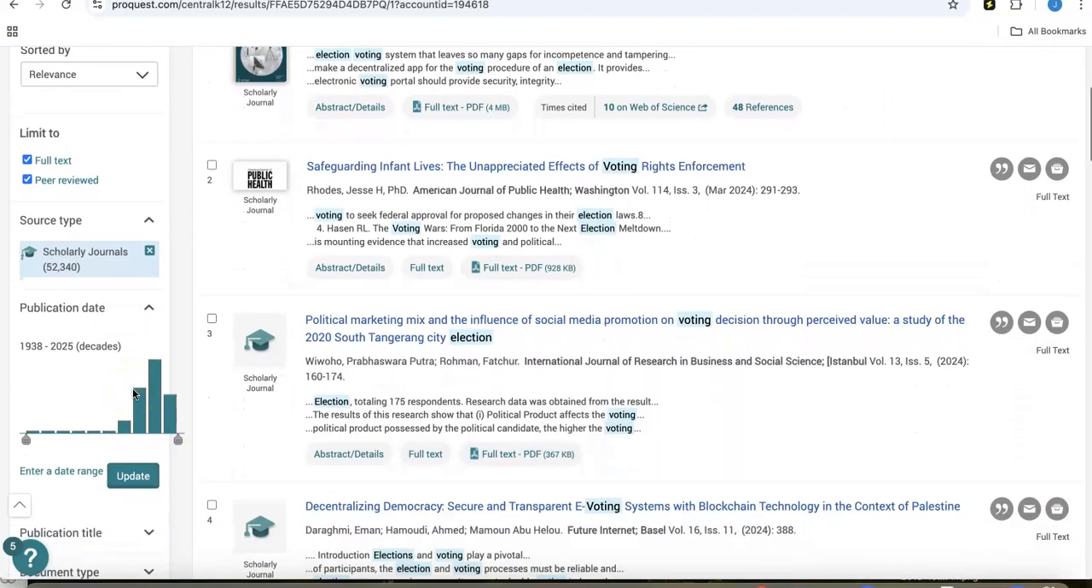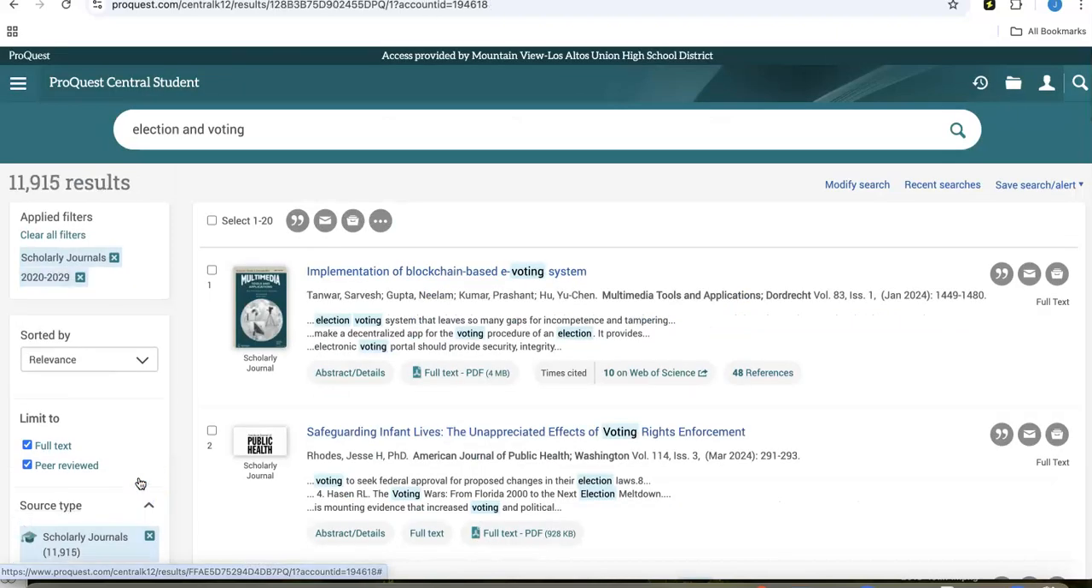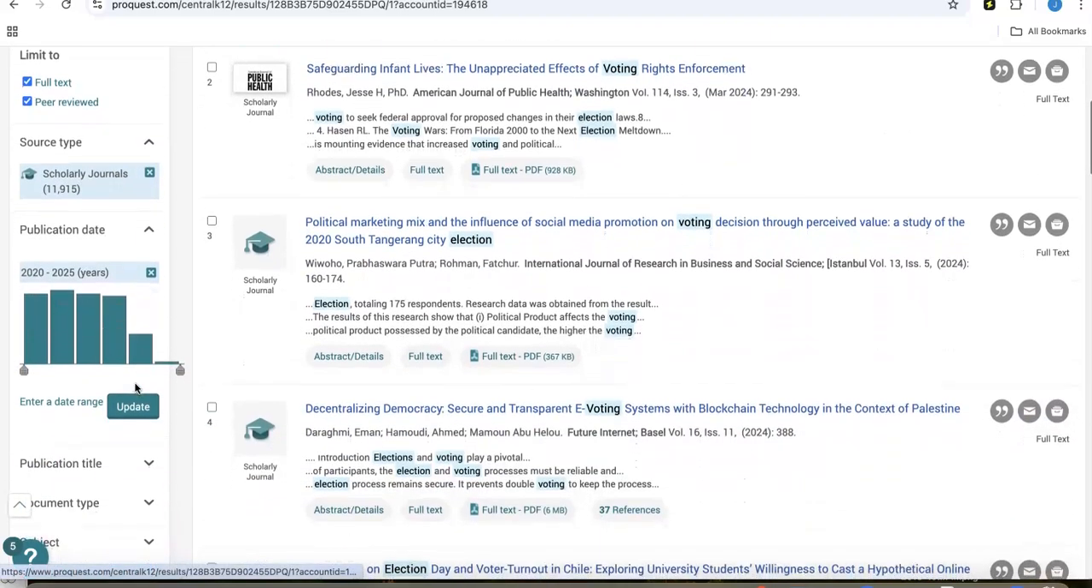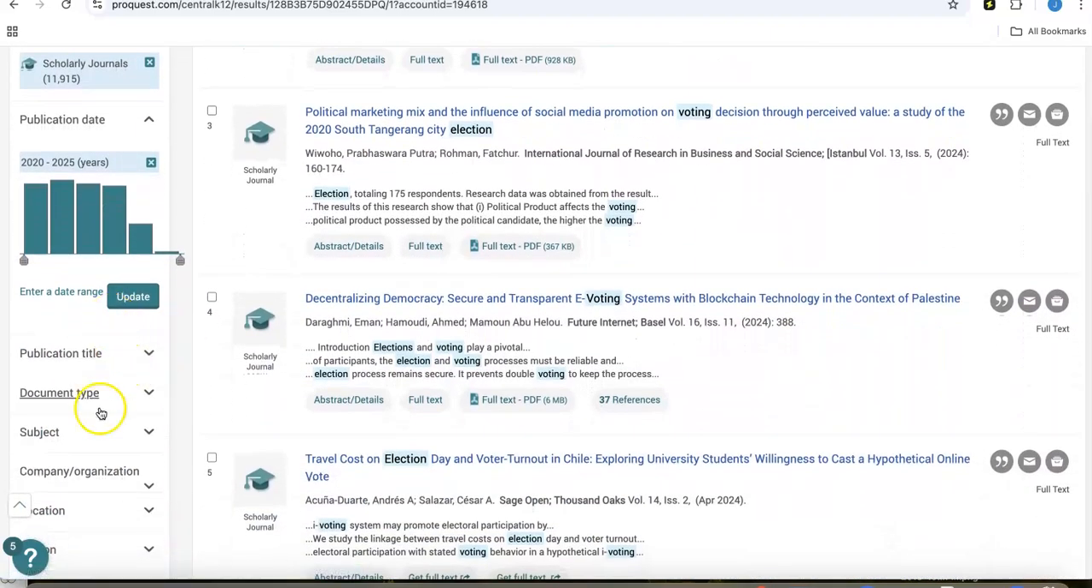Another way I always like to limit my search, particularly if it's around something very timely, like an election, is I want to make sure the date range is narrow and current. So I'm going to move this little bar here and narrow my search to the last 5 years and update my date range. And that narrows it even further to about 12,000. Still too many. You can play with these.